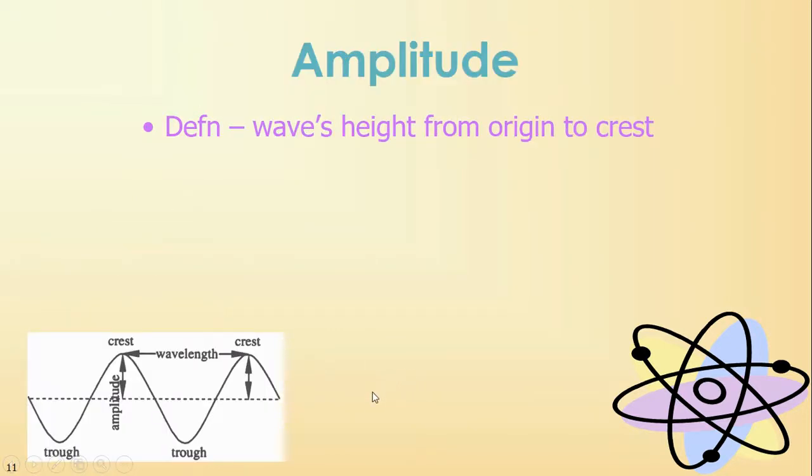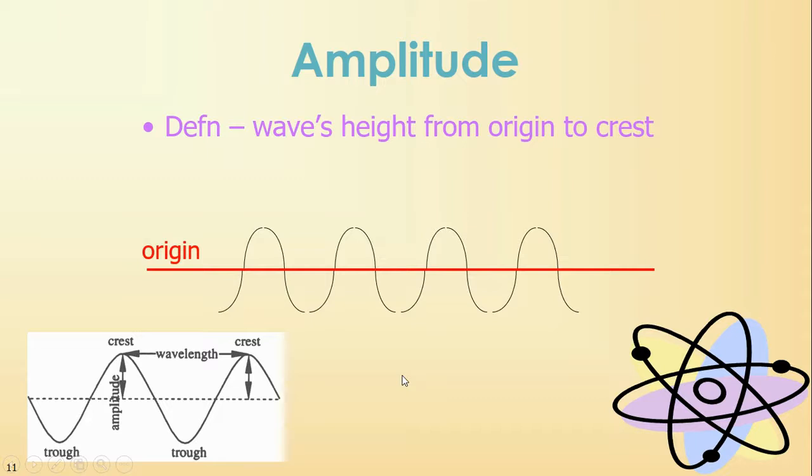Okay, the next thing we need to define is amplitude. Amplitude is the wave's height from origin to crest. Okay, so this is a wave. If we bisect that wave in two, cut it in two, you draw that line. That line that bisects your wave is called your origin. Your amplitude is the wave's height from the origin to the crest. The crest is the very top of your wave. So your amplitude is going to be from the origin to the crest.